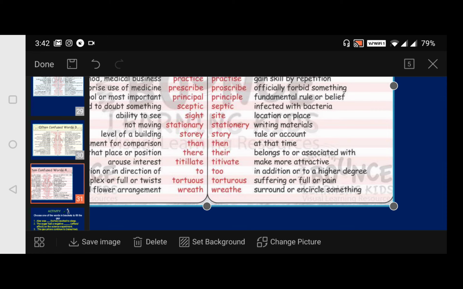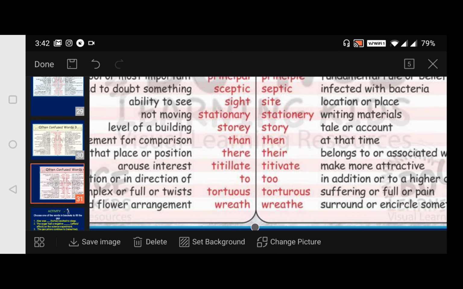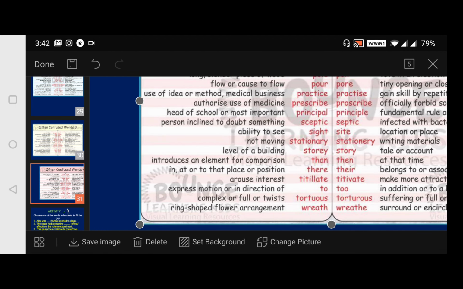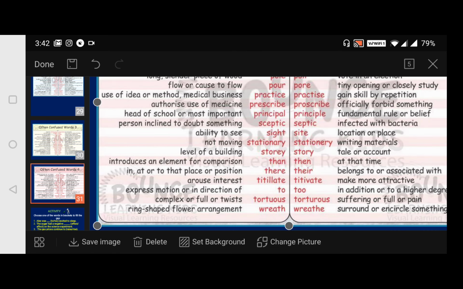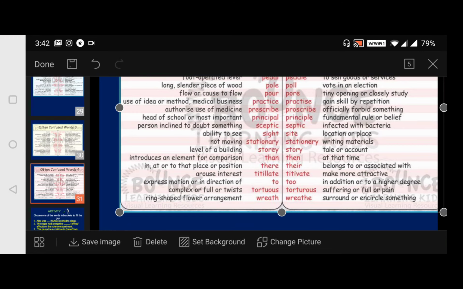Then coming to there, this we have completed already, but still we have to discuss: that place or position. In, at, or to that place or position, we say there. And their belongs to or is associated with.